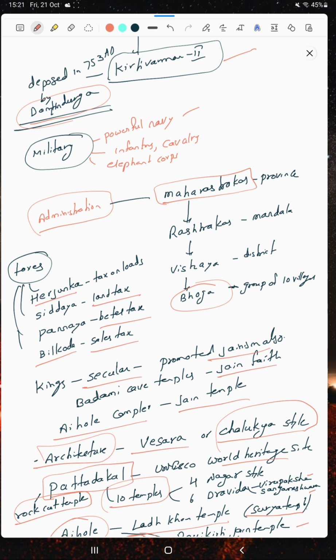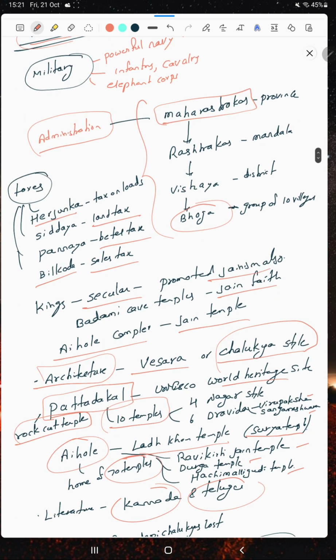Okay, administration. We can say that for the Rashtrakutas, Vishaya and Bhoga was one form of division. The Western Chalukyas divided it in another form, with four subcategories. There was a question in previous years also, in 2020 also, about this administrative subdivision, how it was subdivided.